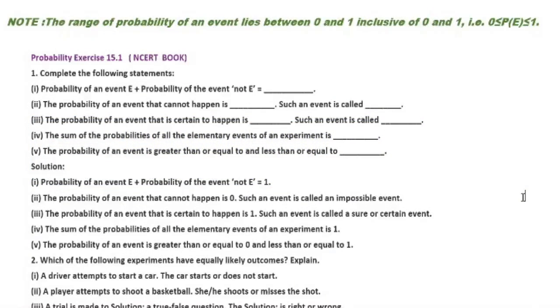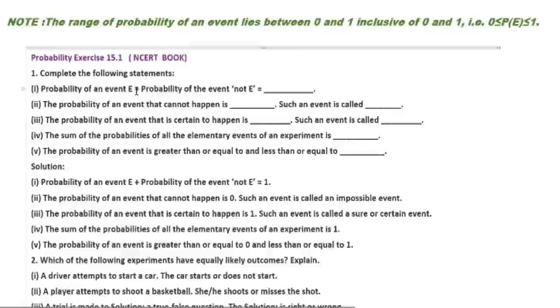In this video, we will discuss exercise 15.1, chapter Probability, NCERT book, class 10 mathematics. Question number 1: complete the following statements. Here 5 questions are given. You have to write the answer in the blanks.